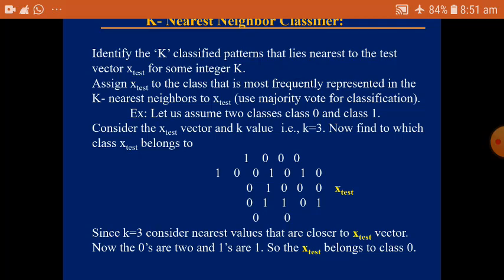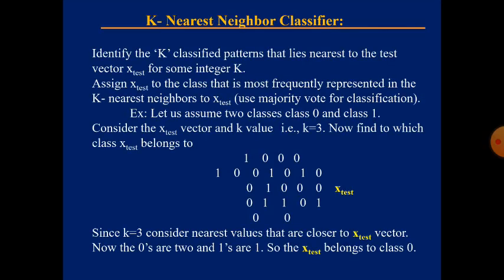Suppose k equals 5, then we identify 5 nearest neighbors. Out of those 5, we check the majority. If the majority are zeros, then we say that x test belongs to class 0.